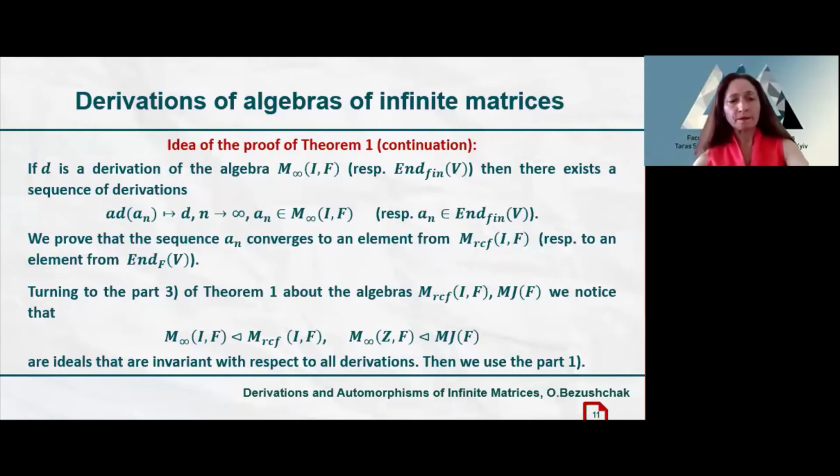And for proving part 3 of theorem 1, we notice that the algebra of finite matrices is an ideal that is invariant with respect to all derivations, and the algebra of Jacobi matrices is also an invariant ideal with respect to all derivations. Then we use part 1 of theorem 1.